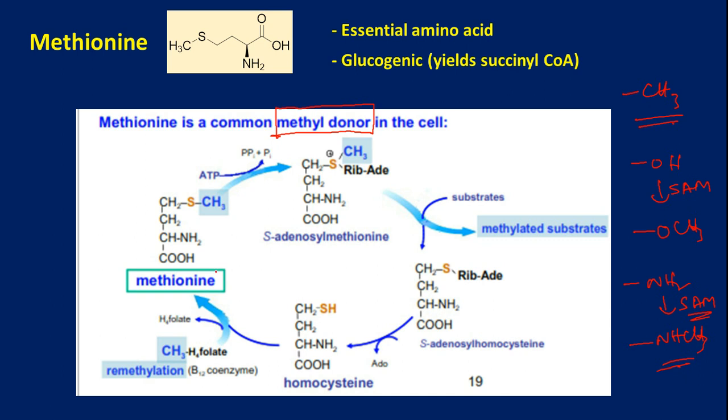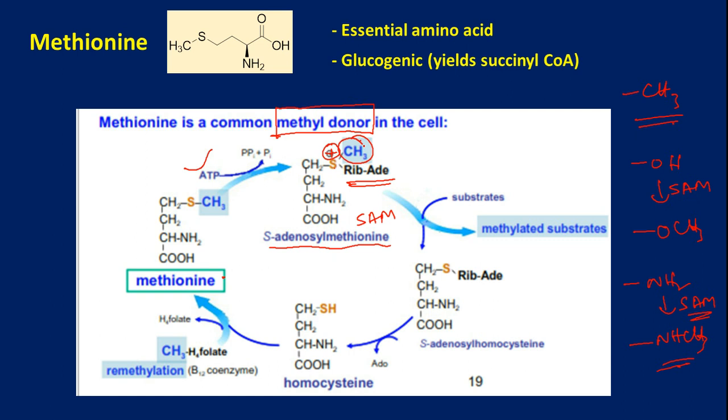Now let's see. Methionine first gets activated by taking up one ATP to become S-adenosyl methionine. We call it S-adenosyl methionine or SAM. Here you can clearly see that the methyl group is present on sulfur and the sulfur is now bearing a positive charge.